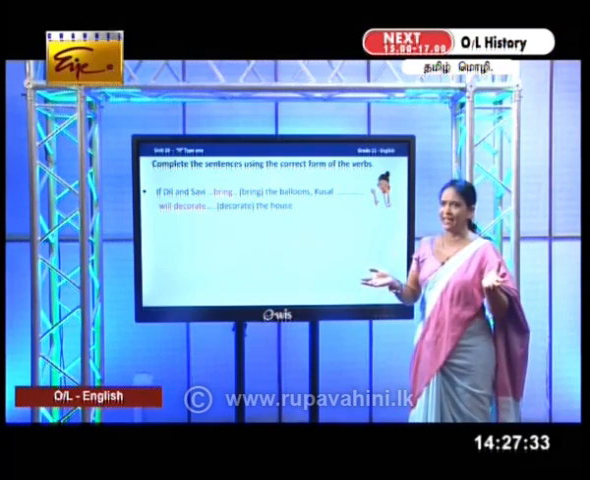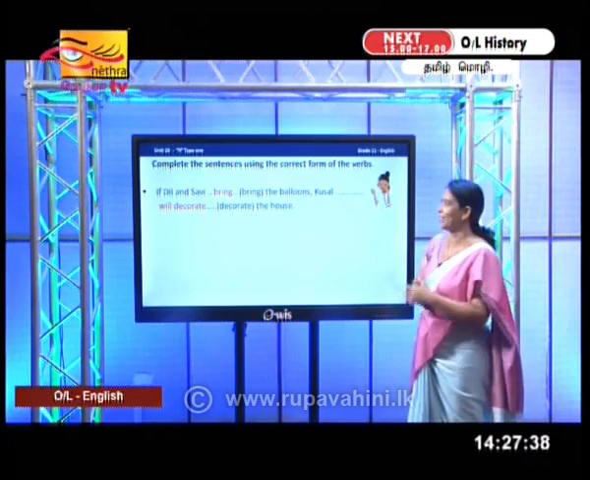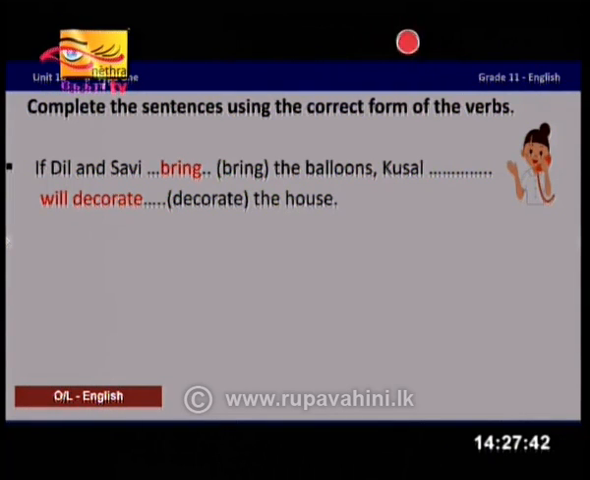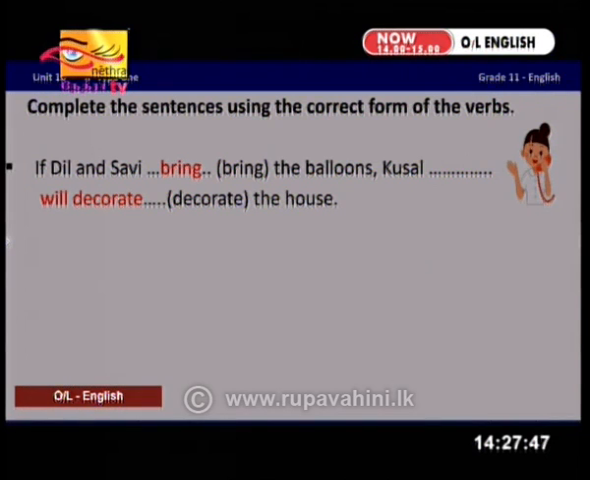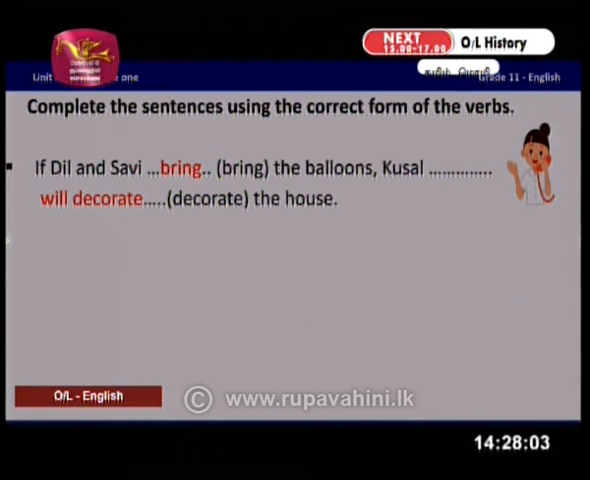So, first identify the condition. That is the easiest thing. How do you identify the condition? Because it comes with if. So what is that part? If Dil and Savi, it is the condition, so you have to have a simple present verb. We have two people, plural, therefore bring, simple present. Dil and Savi bring the balloons. Kusal, now we are moving on to the main clause. In the main clause, the verb should be in simple future. Therefore, it should be will decorate.